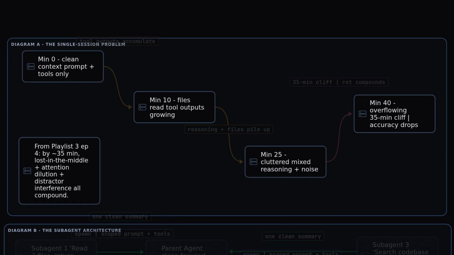Hold the picture. One long agent session, context accumulates, rot compounds, by 35 minutes the wheels come off. Supervisor with subagents, each gets a fresh window, does noisy work in isolation, returns one clean answer. The architecture is the difference. Same models, same tools, wildly different reliability.